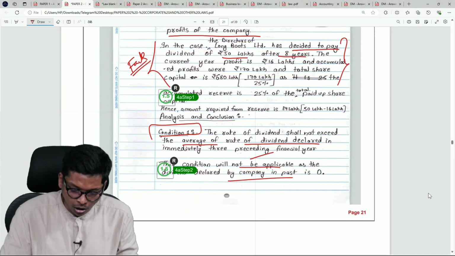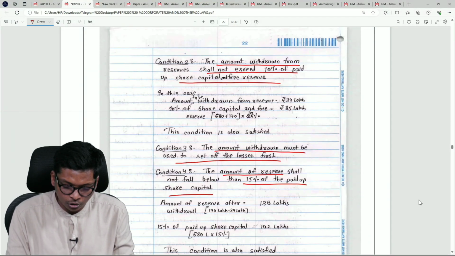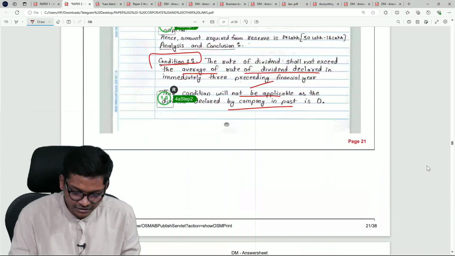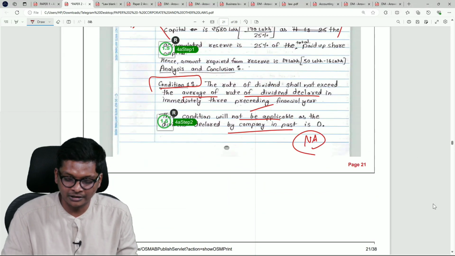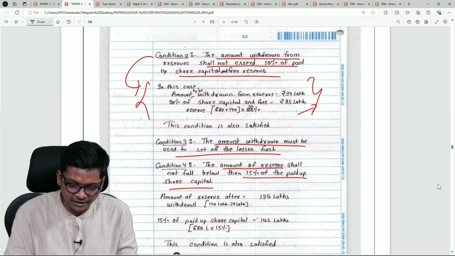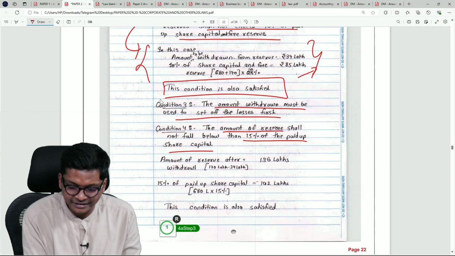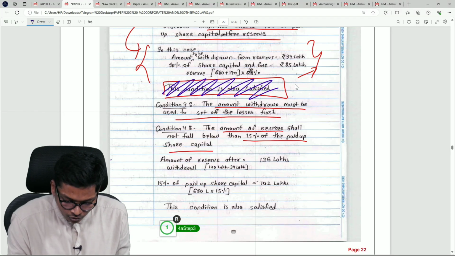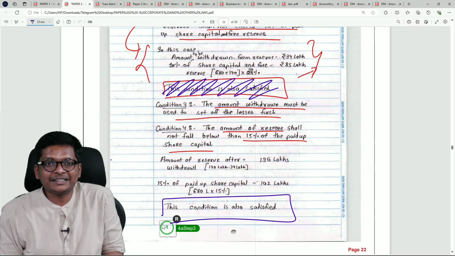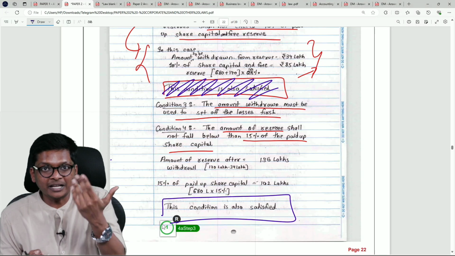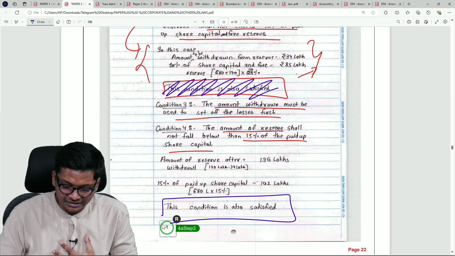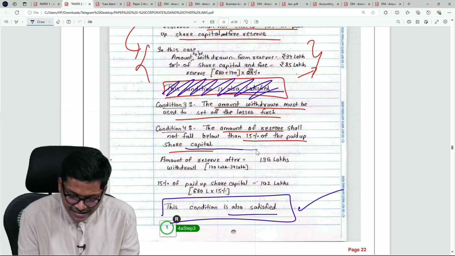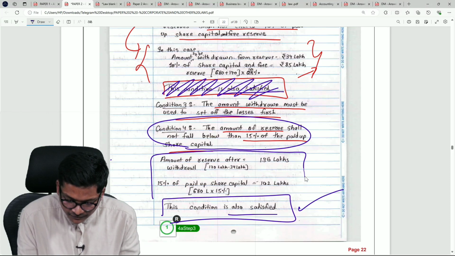Okay. Now after writing all the provisions, look at this. The student is solving over here. Condition 1 is not applicable here because the rate is not given. Condition 2 is immediately solved over here, and the student says that, hey, the condition is satisfied. 9 out of 10 students do not write this point. You will satisfy the condition and tell the examiner, you assume it's satisfied. Look how neatly the student is saying this condition is satisfied. This condition is also satisfied, by explaining the condition here and showing the same with numbers.